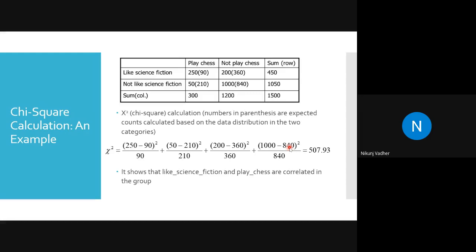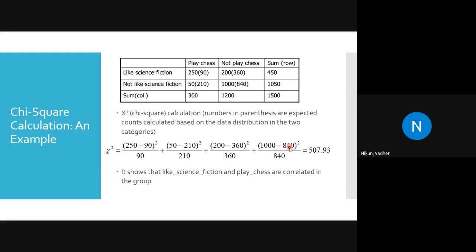We will see one example. I was expecting this question: because of the square we will never get a negative value. Higher the value, that means lower correlation.